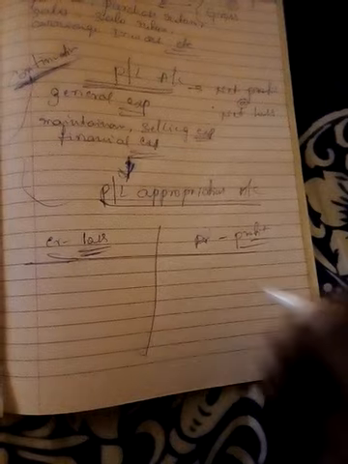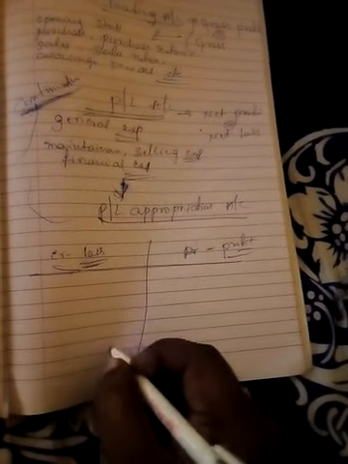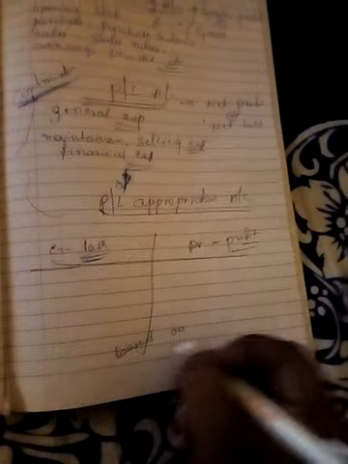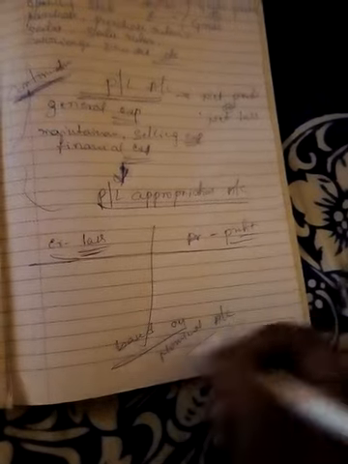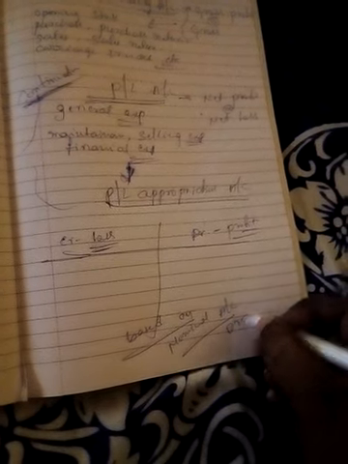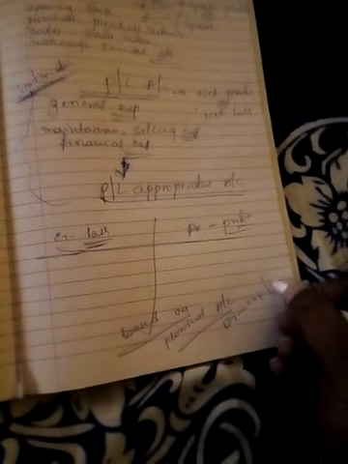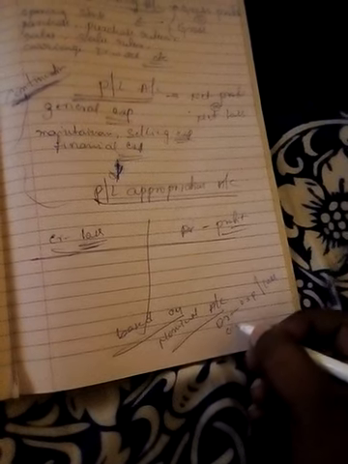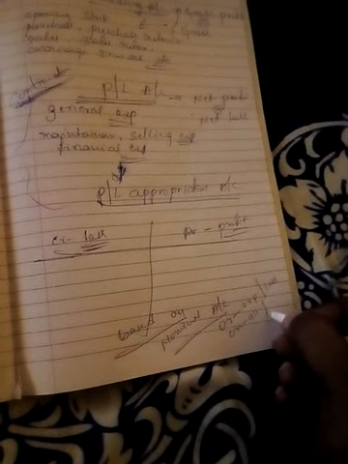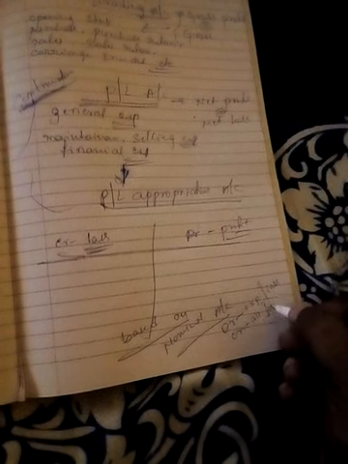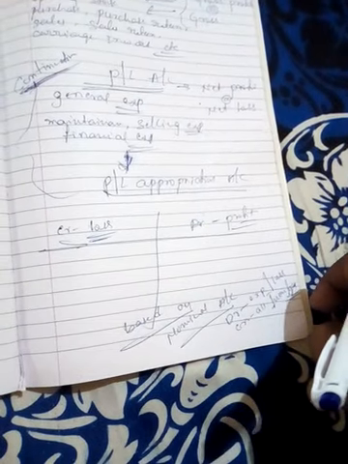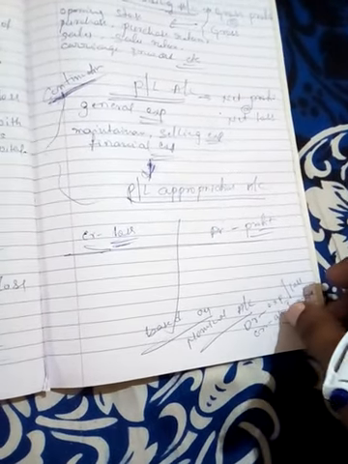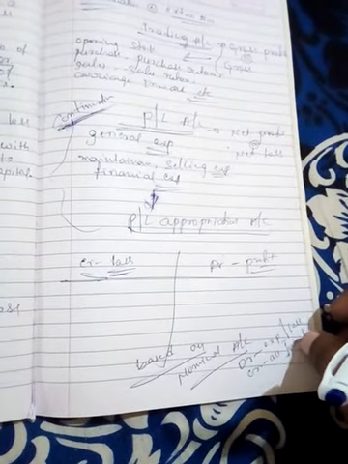The profit and loss appropriation account is prepared based on the nominal account. The nominal account rule says debit all expenses or losses, credit all incomes and gains. So based on the nominal account, we can easily prepare the profit and loss account.